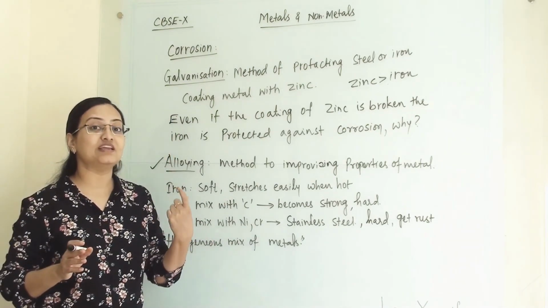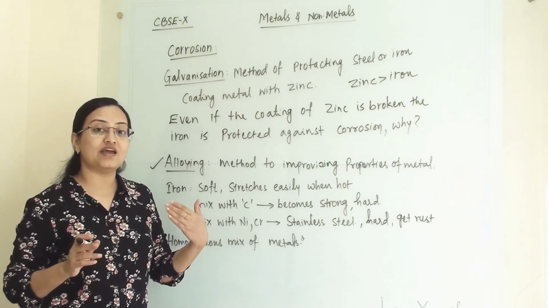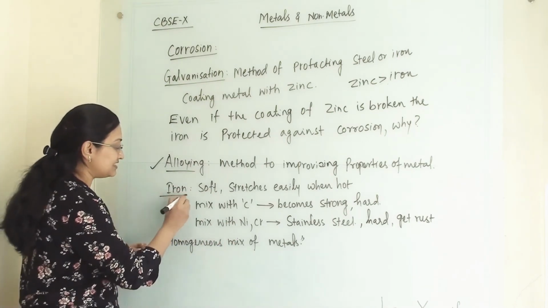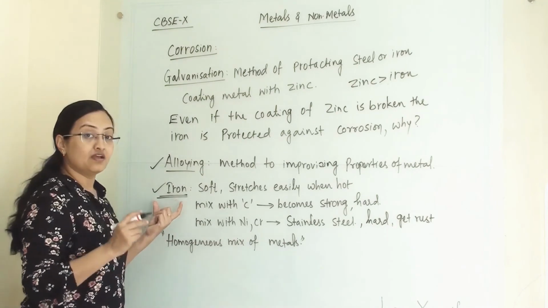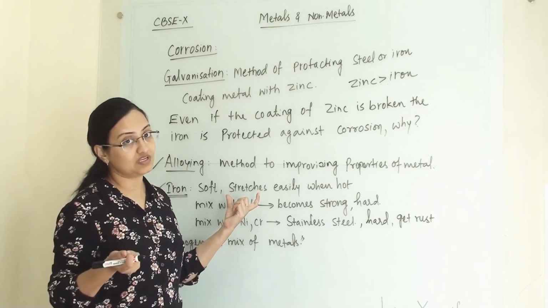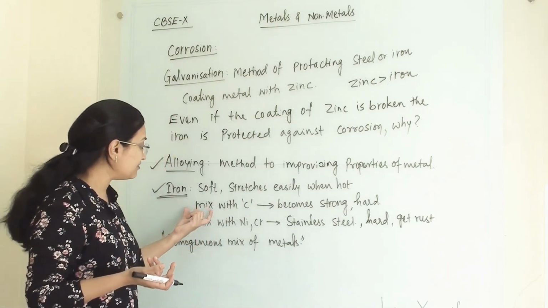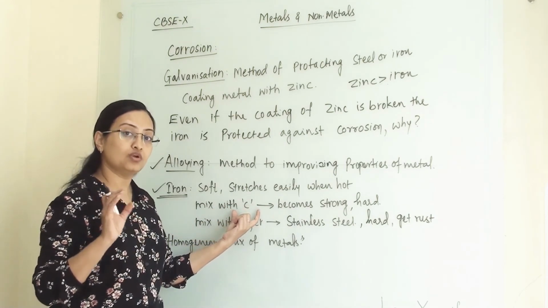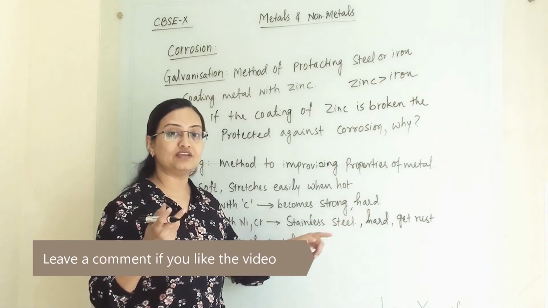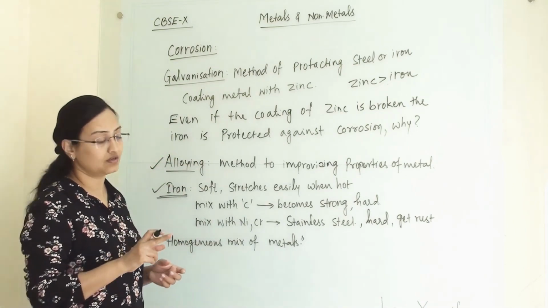An alloy has improved quality compared to the base metal. Let us see how, taking the example of iron. Pure iron is soft, and when it is hot we can stretch it very easily. It also rusts very easily. When we mix this with carbon, only 0.5% carbon, it becomes strong and hard. So wherever we use hard iron, we are mixing iron with carbon.